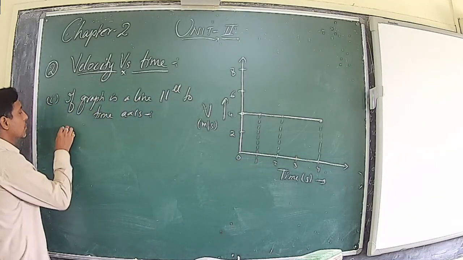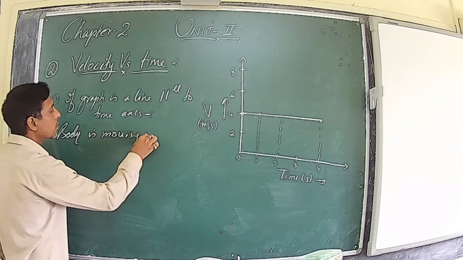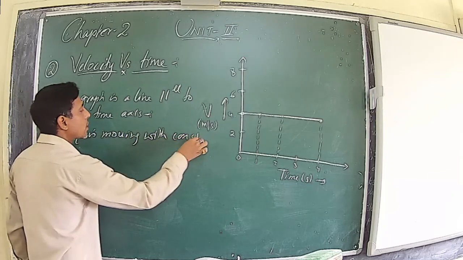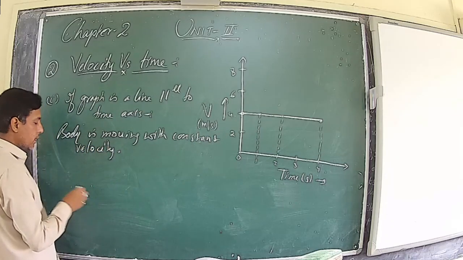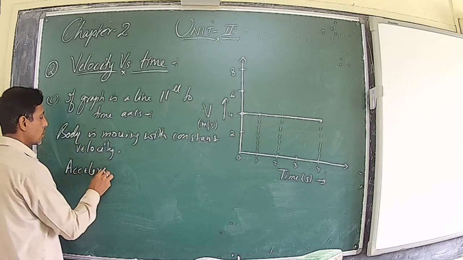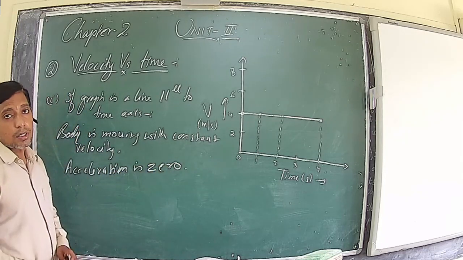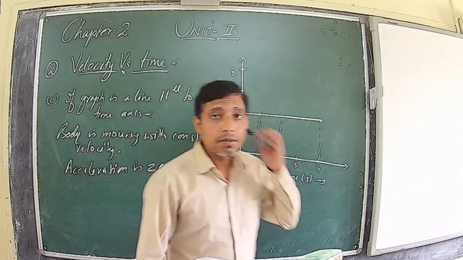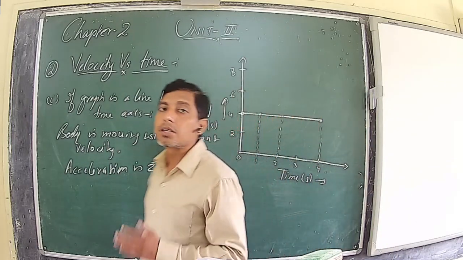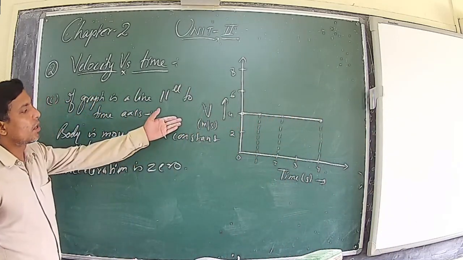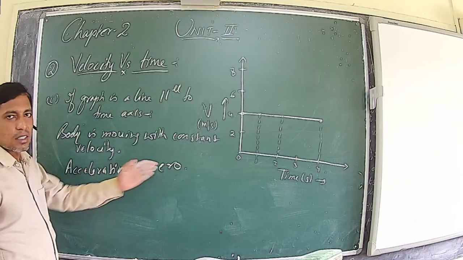So, the conclusion is what? Body is moving with constant velocity. So this implies acceleration is 0; the body is having acceleration 0. Because as we have discussed, if acceleration of a body is 0, then it does not mean the body is at rest. It means the body is moving but with a constant velocity. So if the graph of velocity versus time is parallel to time axis, then the body is moving with constant velocity and acceleration is 0.